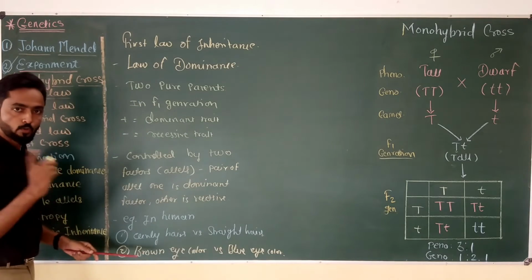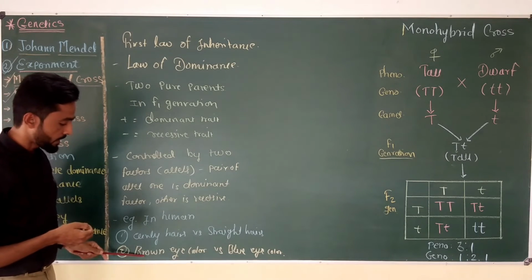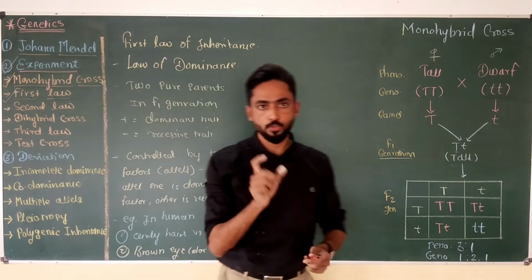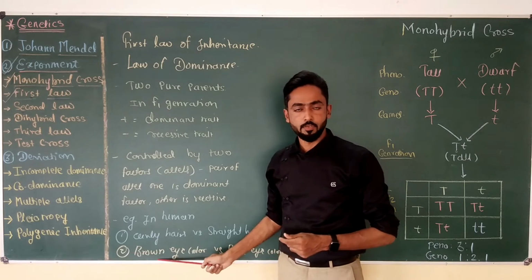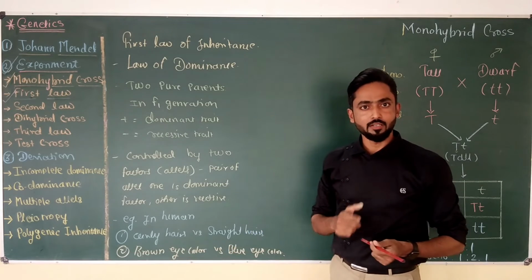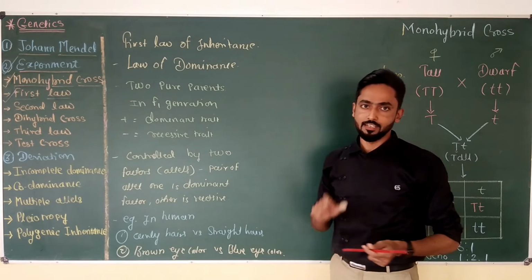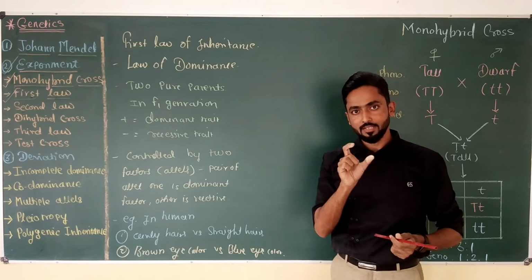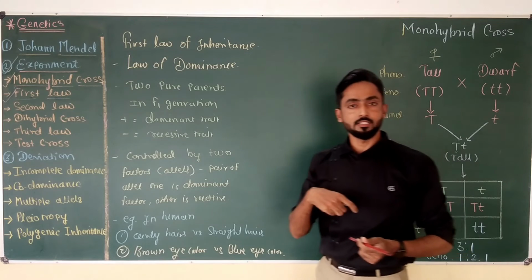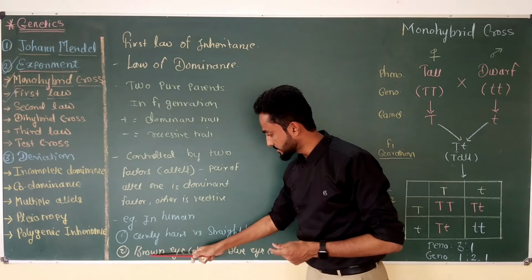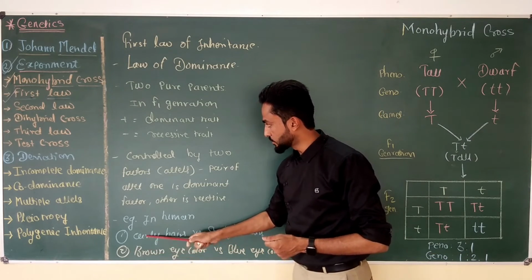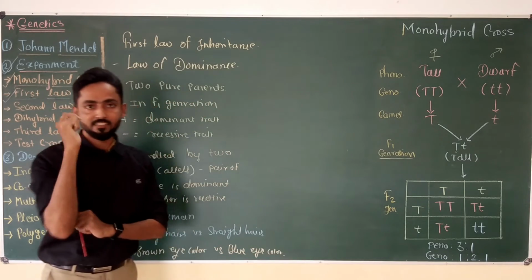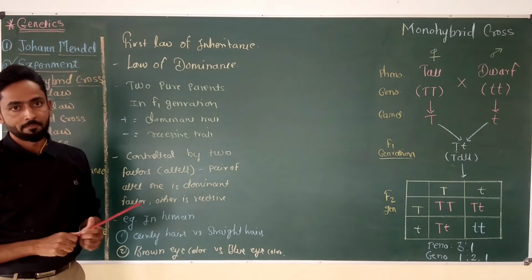That means out of two parents, if one has brown eyes and the other has blue eyes, the F1 generation will show only brown eyes, because brown eye color is a dominant trait and blue eye color is a recessive trait. According to this law, only the dominant character is expressed in the F1 generation, because dominant characters like brown eyes, curly hair or tallness suppress the expression of the recessive trait or character.